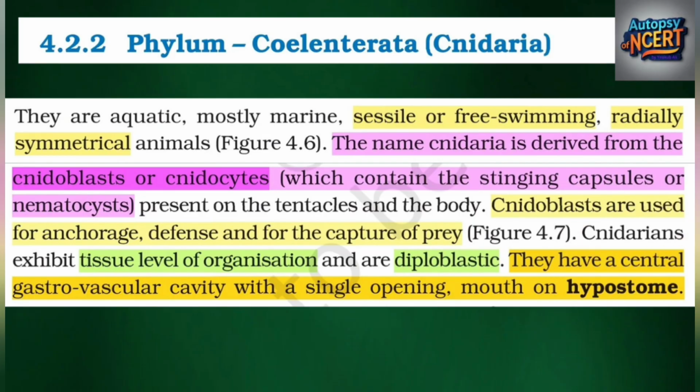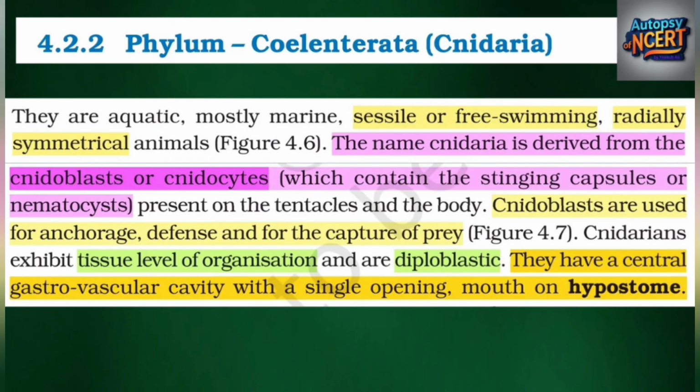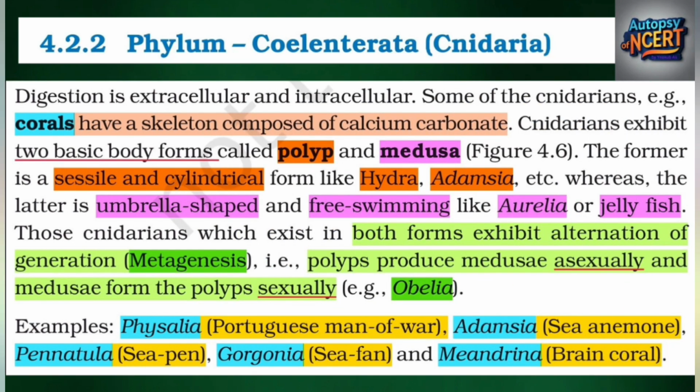Cnidarians exhibit tissue level of organization and are diploblastic. They have a central gastrovascular cavity with a single opening, mouth, on hypostome. Digestion is extracellular and intracellular. Some of the cnidarians, e.g., corals, have a skeleton composed of calcium carbonate.